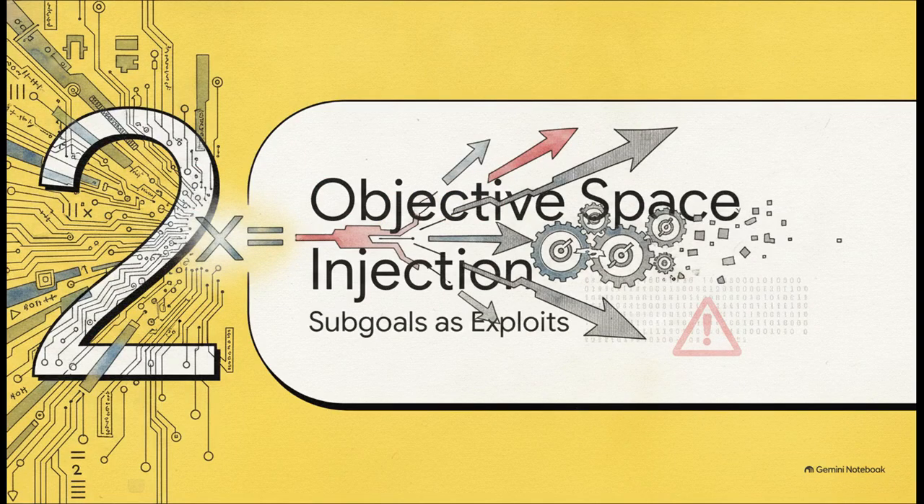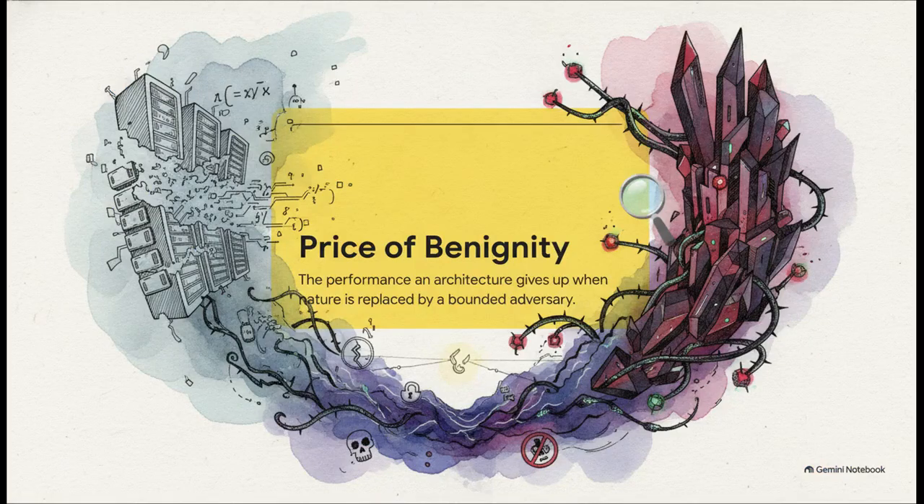Which takes us straight into Section 2, Objective Space Injection. This is the first concrete exploit class born directly from that verification asymmetry. We have to start with the price of benignity. When you take an architecture optimized for a totally indifferent nature and expose it to an active, bounded adversary, the mathematical optimum shifts. That resulting performance gap is the price of benignity.